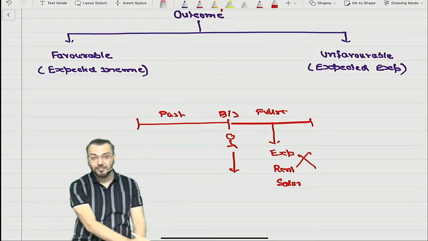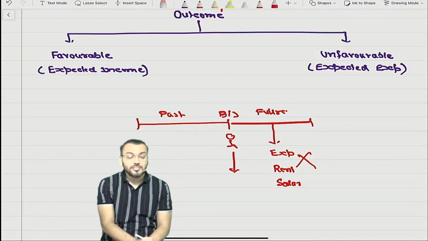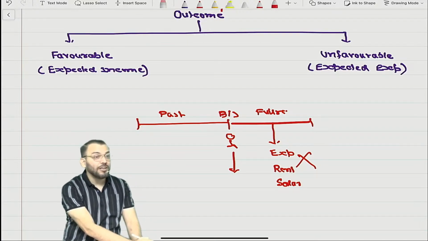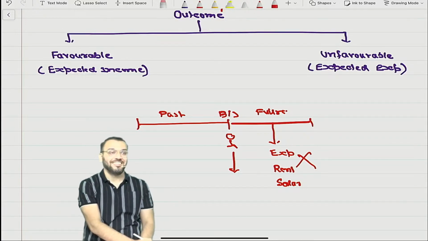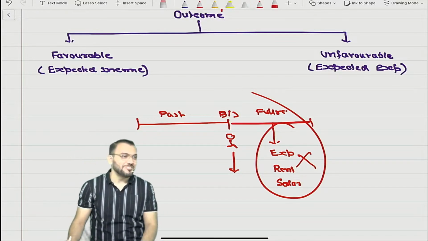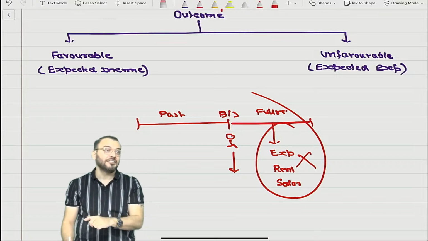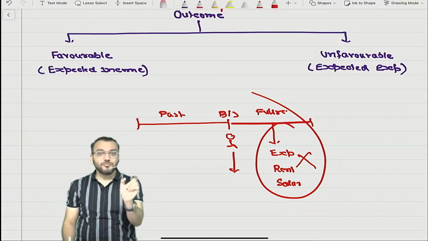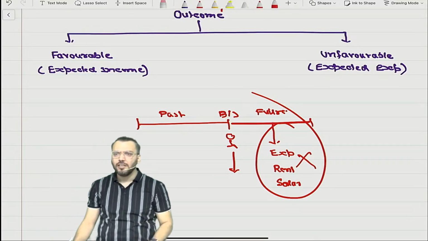Conservatism does not mean recognizing all expected expense. Conservatism means recognizing all expected expense arising from a past event, and this is a future event. Am I right or not? So one keyword you are missing. As a CA, you should know the accurate answer, and only then you will become a CA.